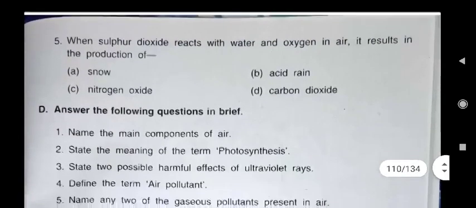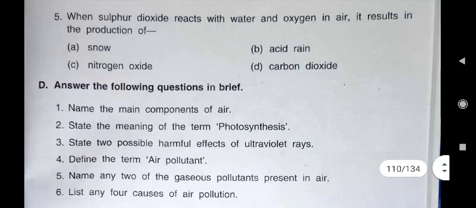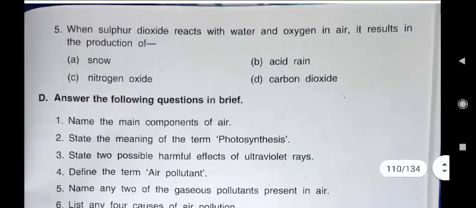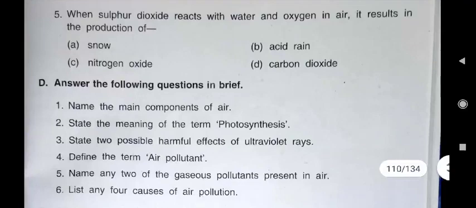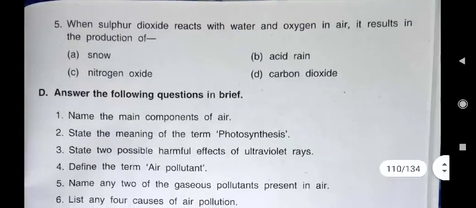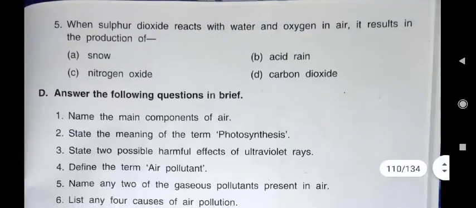Fifth one you see, when sulfur dioxide reacts with water and oxygen in air, it results in the production of what? Acid rain. What you will write? Acid rain. That option is option B. So fifth answer will be option B.